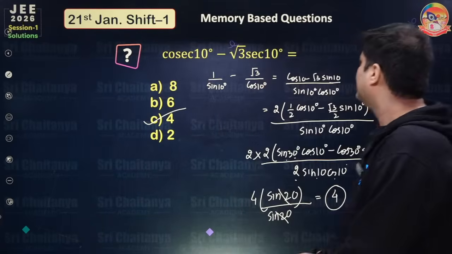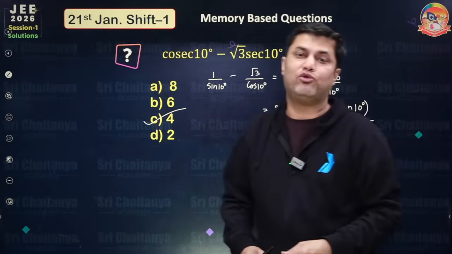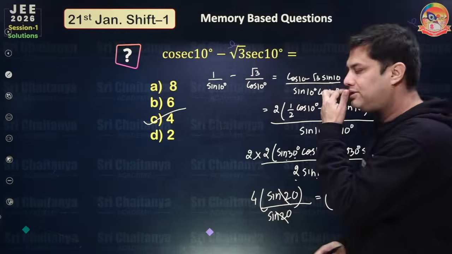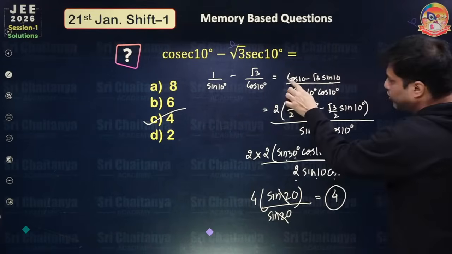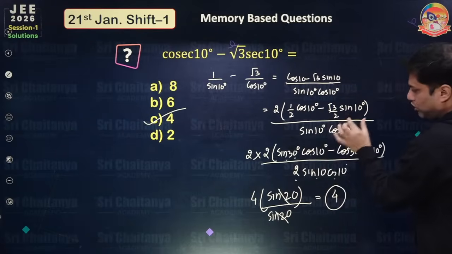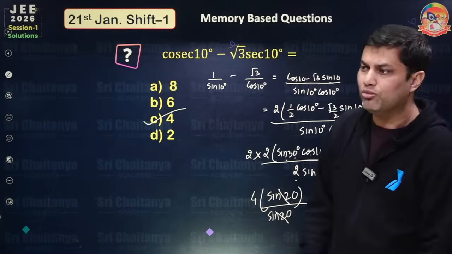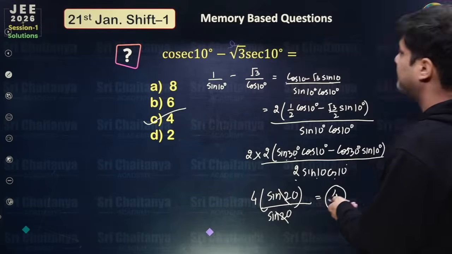Okay, so this is the question. This is a very common textbook problem, and the answer is 4. You have to take the LCM and just convert using the formula a cos theta minus b sine theta, divide by under root a square plus b square and multiply also. So this is sine A cos B minus cos A sine B. Hence the answer is going to be 4. Yes, option C, Tejas, is the right answer.